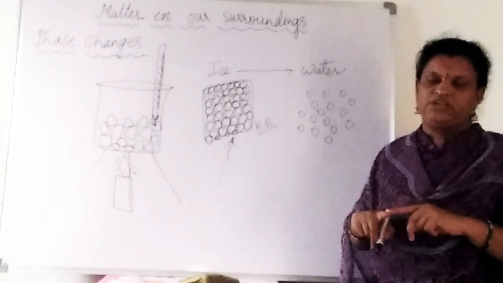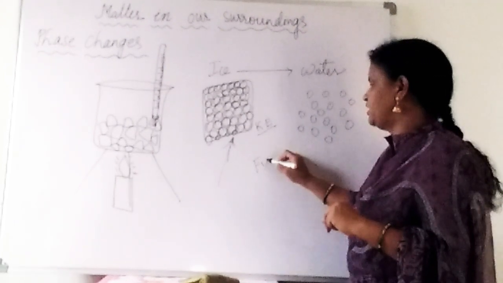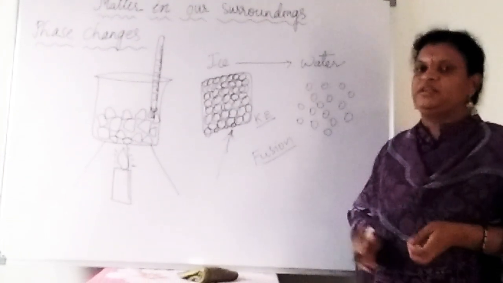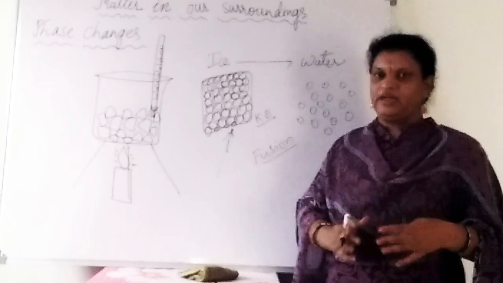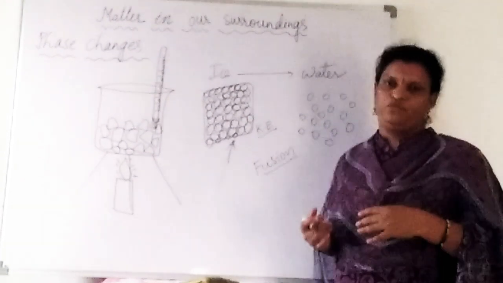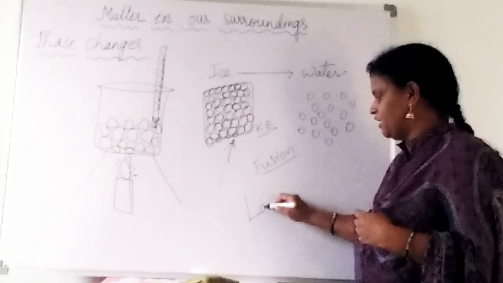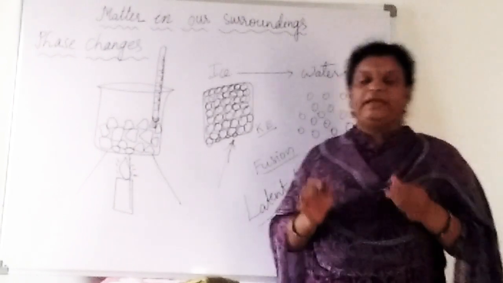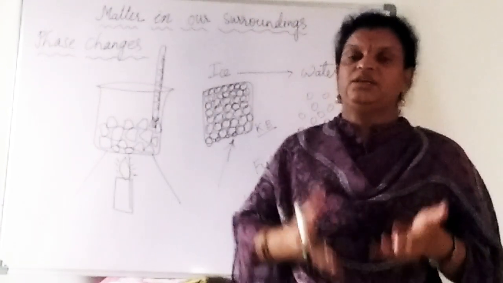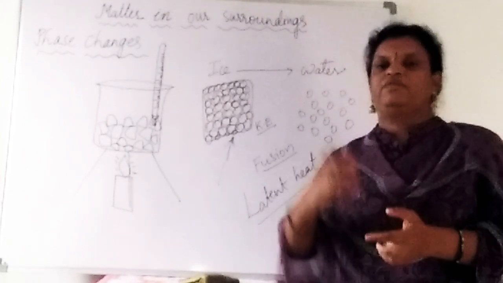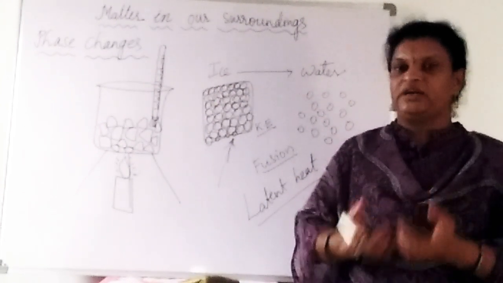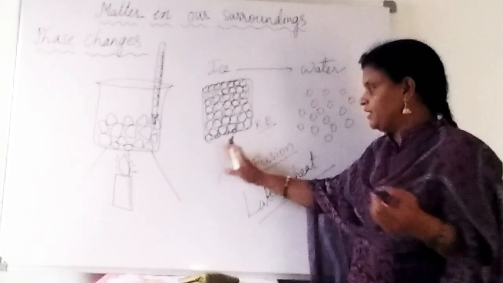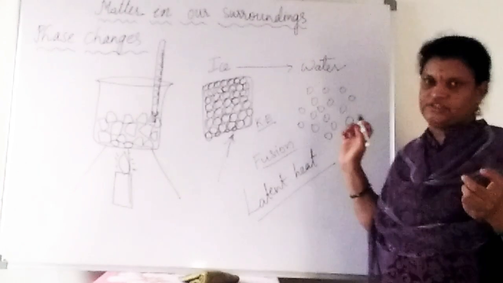So what is that phase change we are saying here? One term we are using here. What is that? Fusion. So whatever heat energy we have provided here will be the hidden heat which is going to be used for fusion. That hidden heat is what we call latent heat. So this latent heat is nothing but hidden heat energy which is used up by the molecules to convert into the liquid state, because they have to use that heat energy to increase their kinetic energy so that they can move away from each other, and then only that solid state will be converted into liquid state, right?